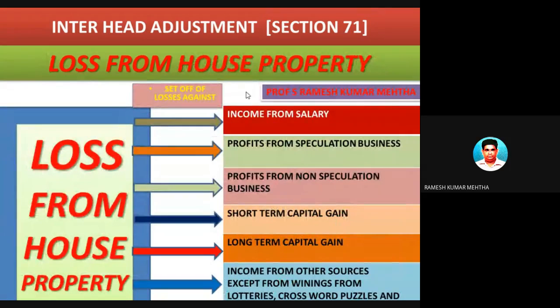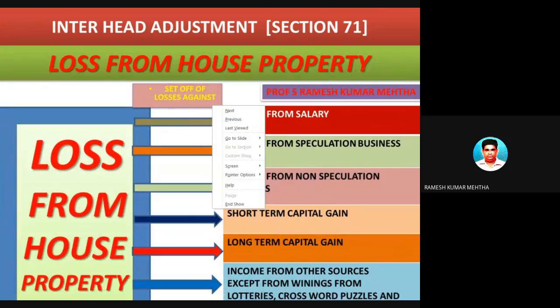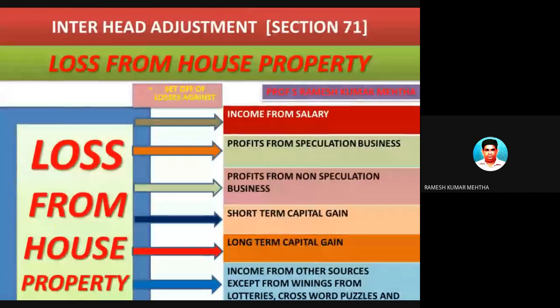Next one, most important one, please pay attention. Loss from house property. As I told you, when you are letting out or self-occupied, if there is a self-occupied house property, there can be a maximum loss of 2 lakhs.